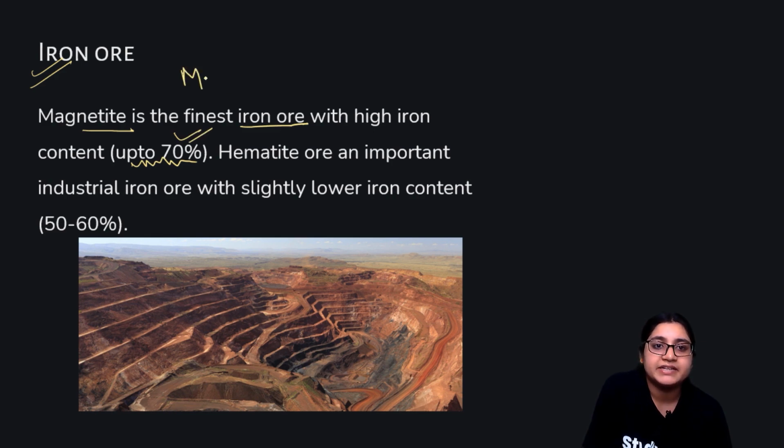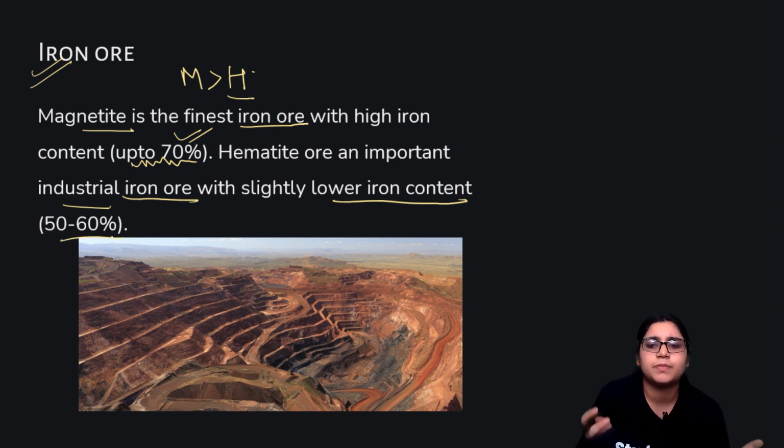So magnetite is the highest. Then comes hematite, an important industrial iron ore. It is used for industrial purposes, with a slightly lower iron content of 50% to 60%.